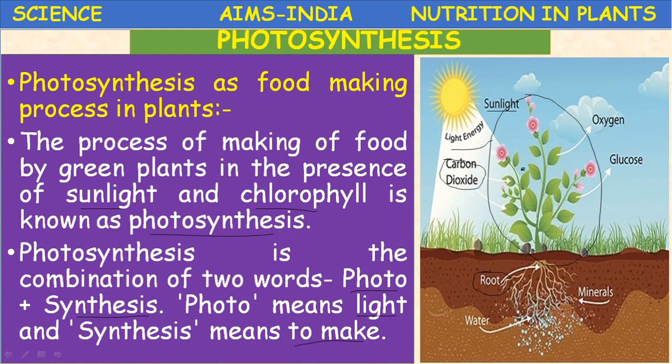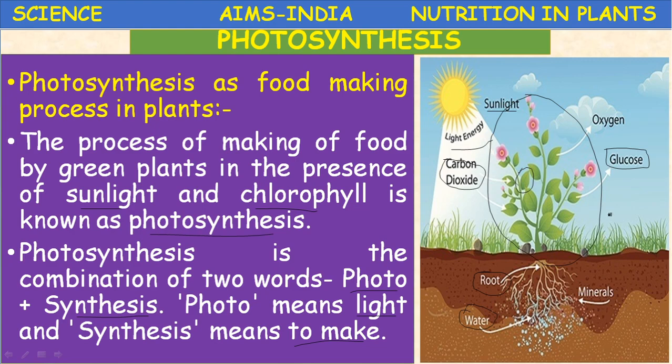These reach the target organ. What is that? The green leaf. In this leaf, the process of photosynthesis takes place. During this process, carbon dioxide and water, which are simple inorganic substances, combine in the presence of sunlight and chlorophyll and form a complex organic substance called glucose or starch.